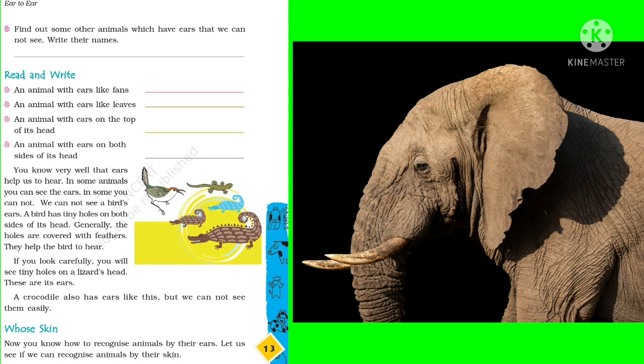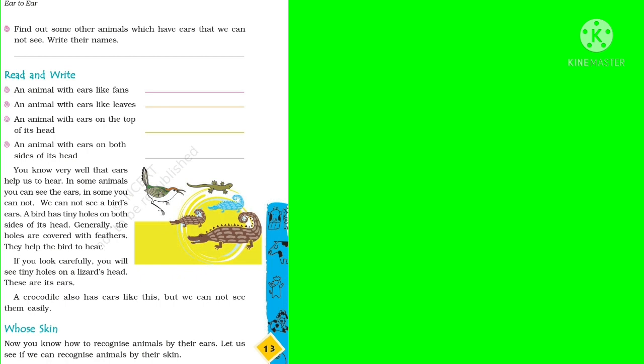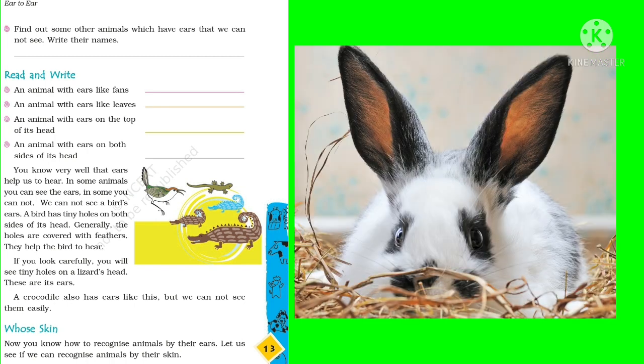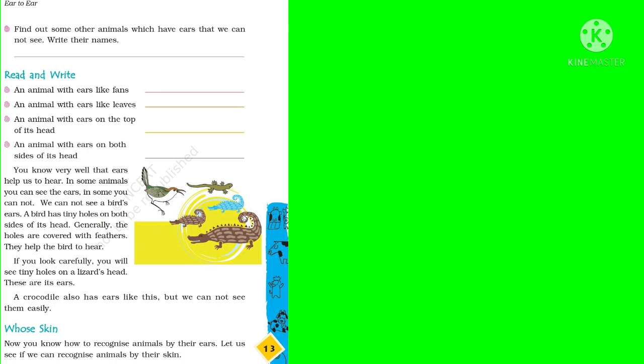An animal with ears like leaves. You can write the name of some small animals like rabbit, giraffe, etc. An animal with ears on the top of its head. Next is an animal with ears on both sides of its head. Here are many examples. You can write any of them like dog, chimpanzee, man, etc.